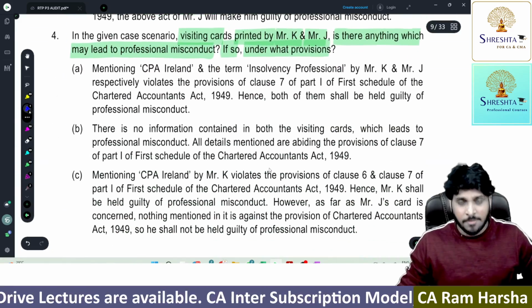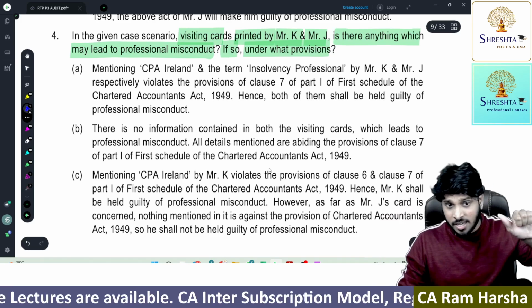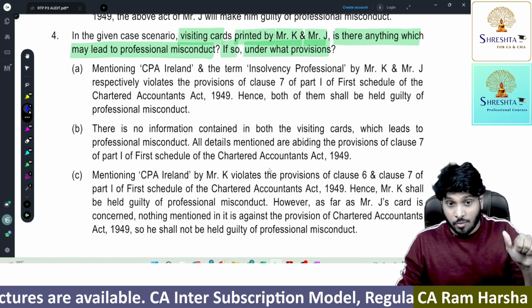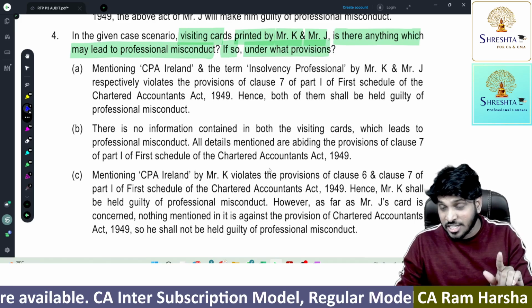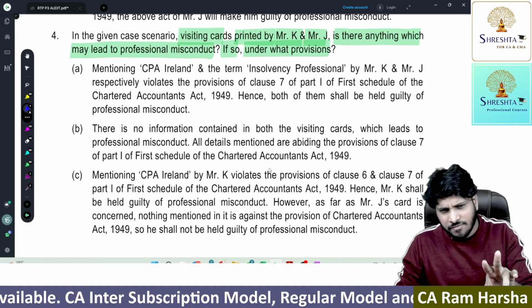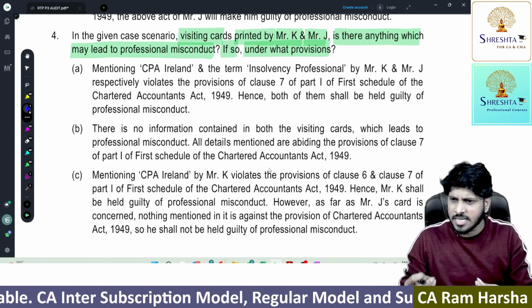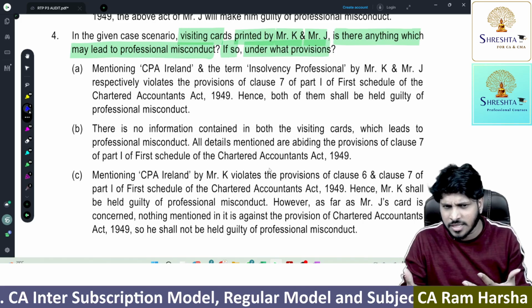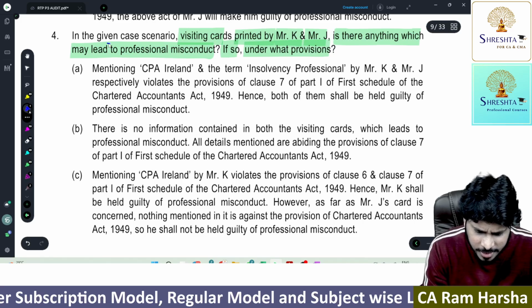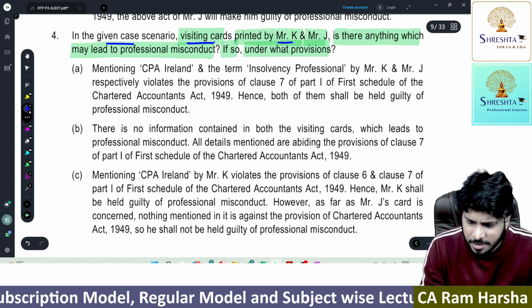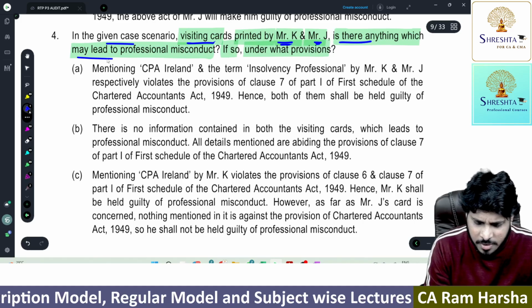So, the fourth one. CPA Ireland. Whatever Mr. K mentioned on the visiting card is correct. Whatever Mr. J also mentioned on his visiting card is also correct. So both of them have given details on the visiting cards as per the norms, as per the code of ethics. Nothing is against the code of ethics. So what is the question they are asking? In the given case, visiting cards printed by K and J, is there anything which may lead to professional misconduct?